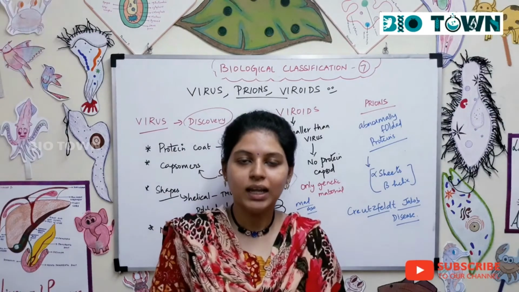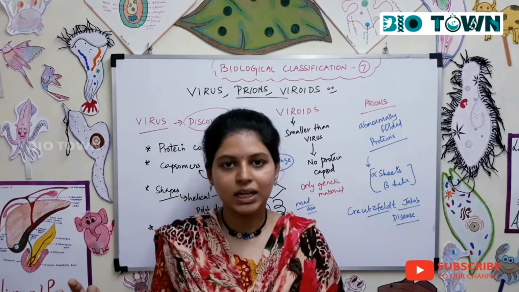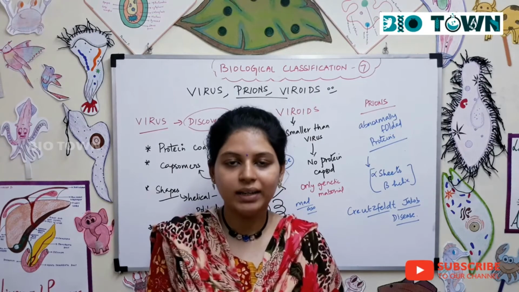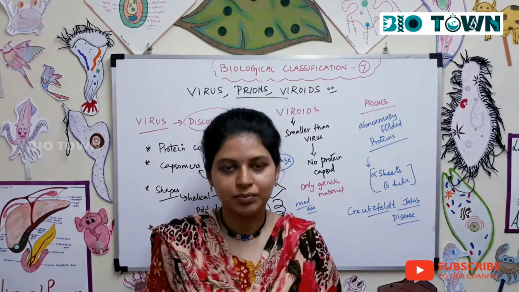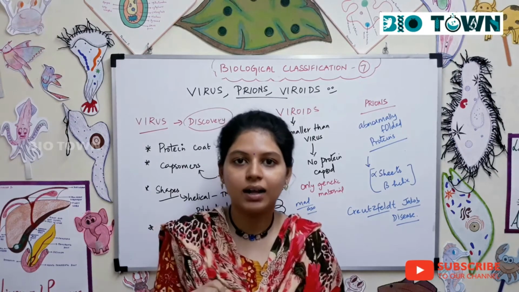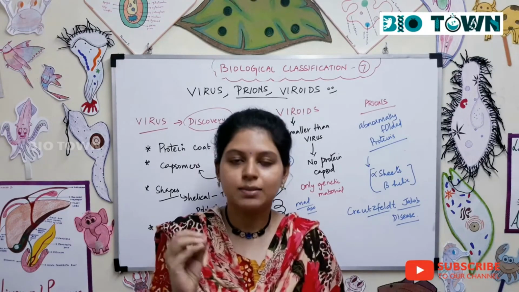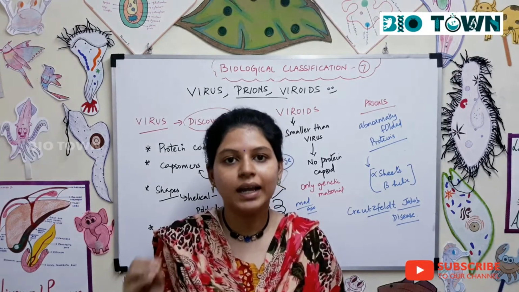First of all, in the 5 kingdom system of classification by Whittaker, he didn't place virus in a separate kingdom. Do you know why? It's because viruses are considered non-living organisms. They are in crystalline form.